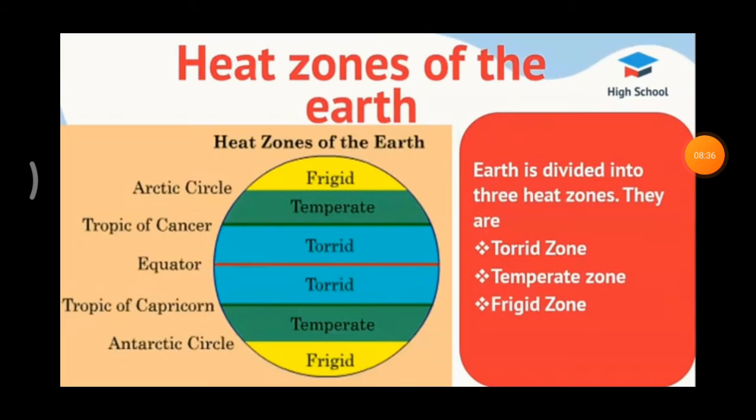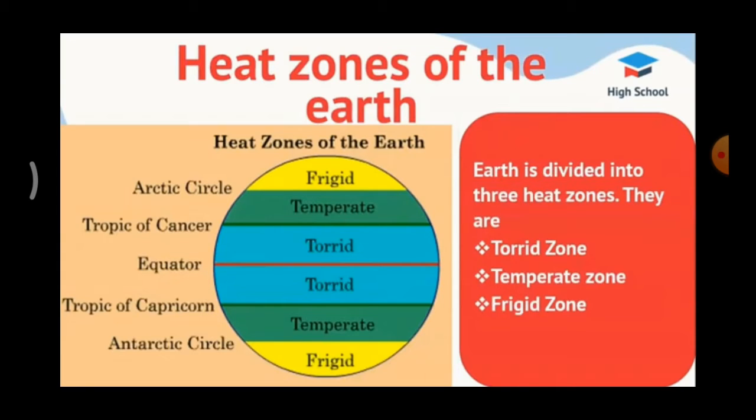Heat zones of the earth. The fact that the earth is spherical in shape results in different parts of the earth getting heated differently. Our earth enjoys different temperatures in different parts. Based on the heat received from the sun, earth is divided into 3 heat zones. First one is torrid zone, second one is temperate zone, third one is frigid zone.